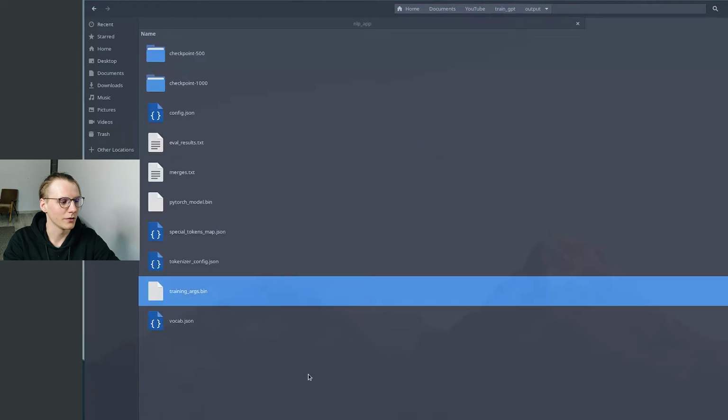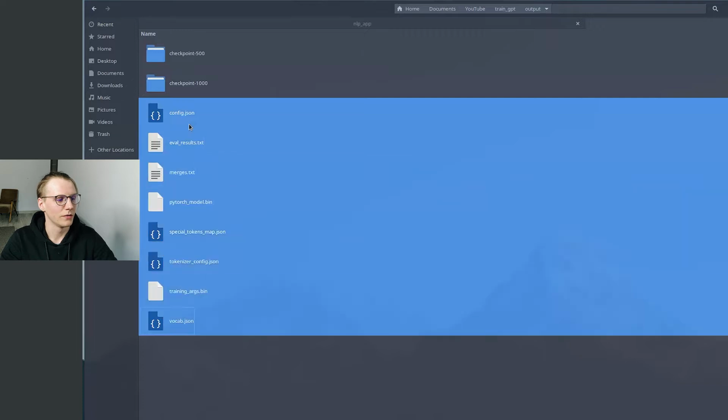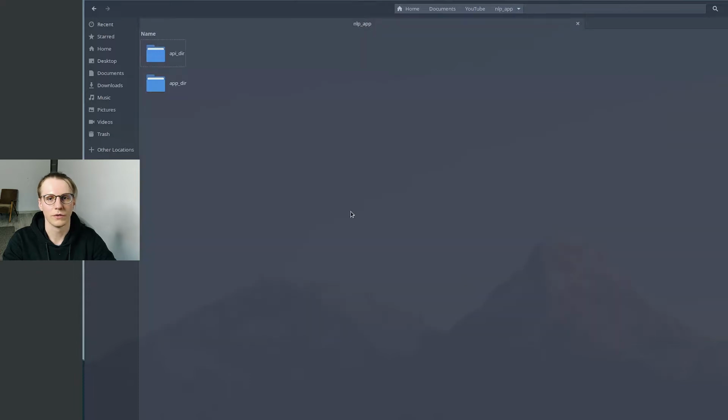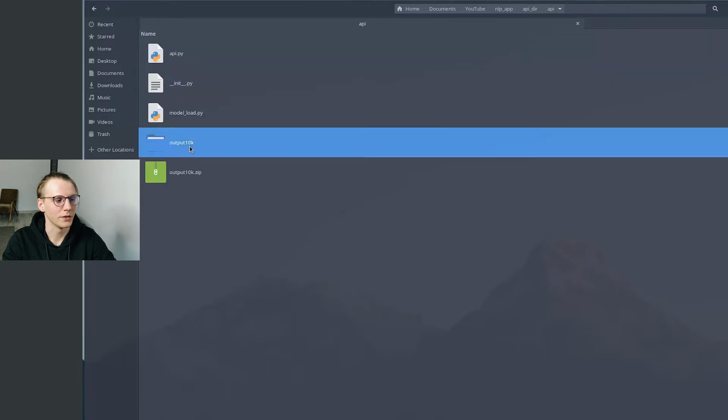And in there, you're gonna see these files which you need for your model. So just copy those, go to the directory where you pulled the GitHub repository, go to the API, and again to the API, and then you will see an output 10k directory.